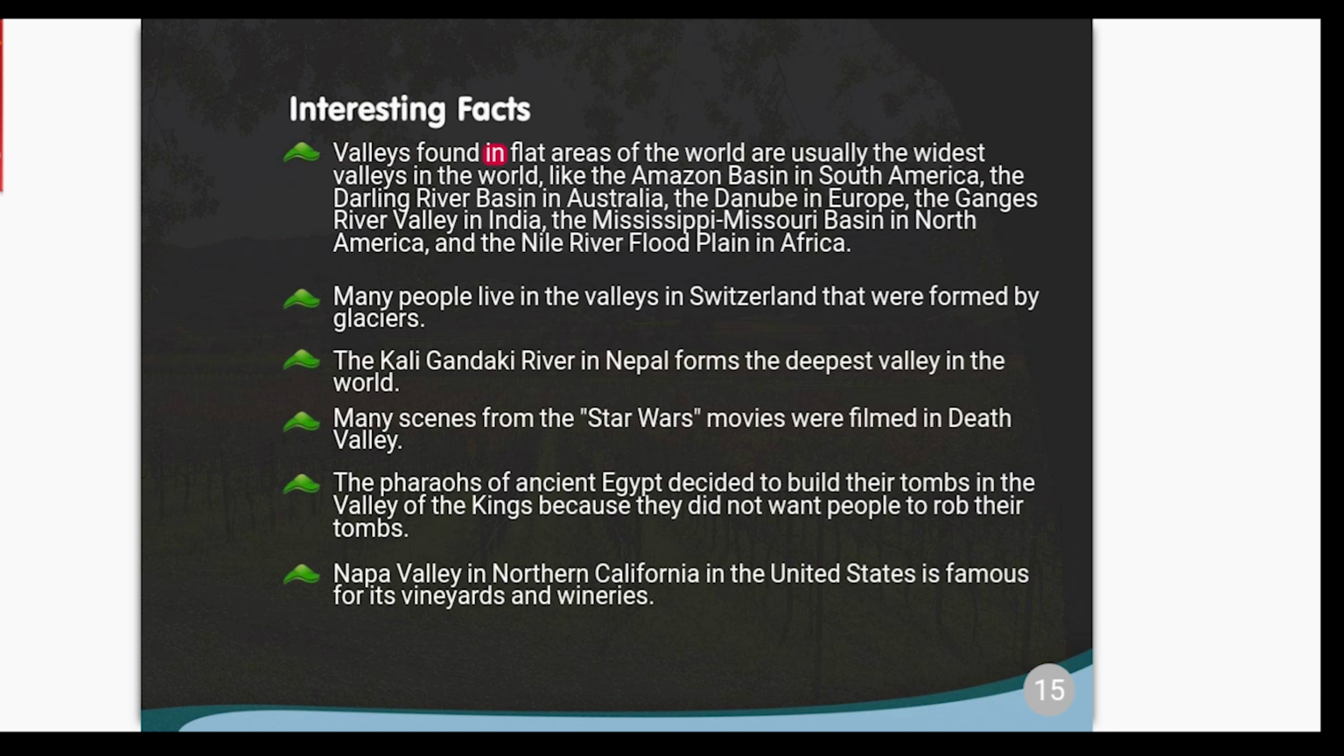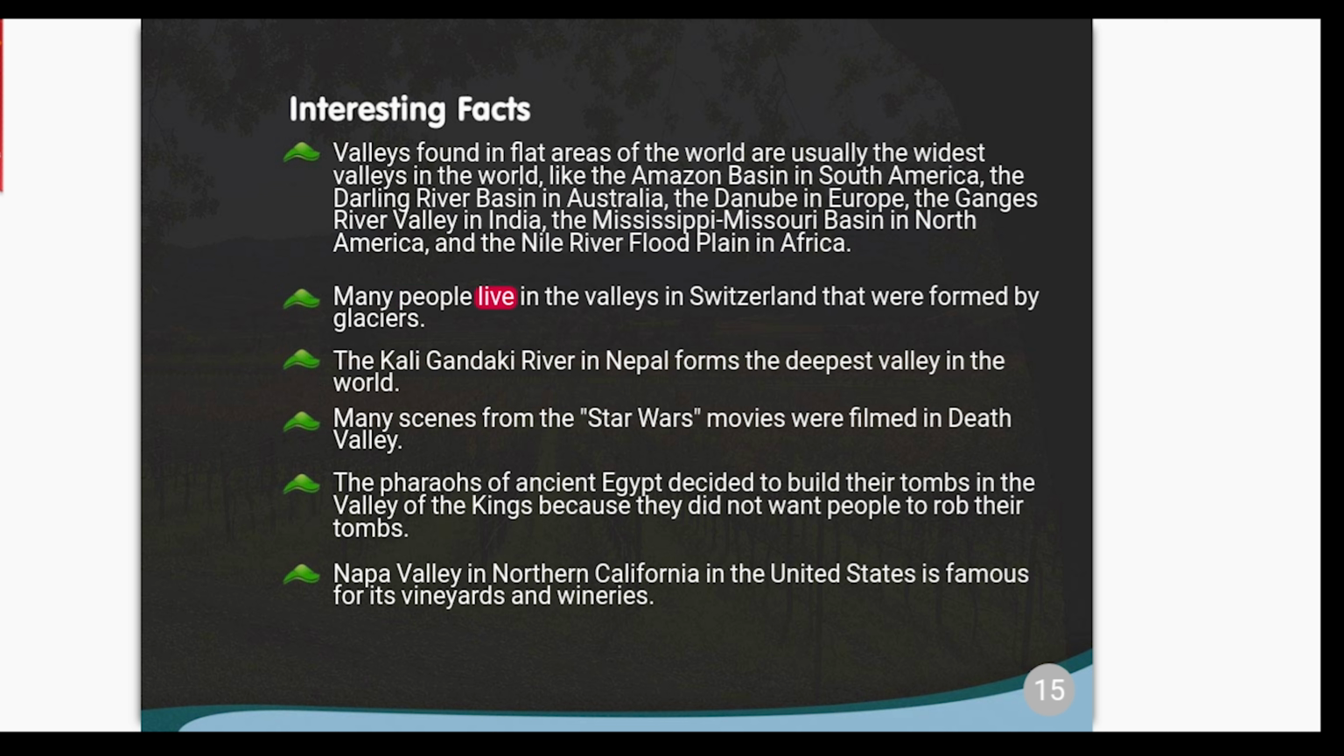Valleys found in flat areas of the world are usually the widest valleys in the world, like the Amazon Basin in South America, the Darling River Basin in Australia, the Danube in Europe, the Ganges River Valley in India, the Mississippi-Missouri Basin in North America, and the Nile River floodplain in Africa.